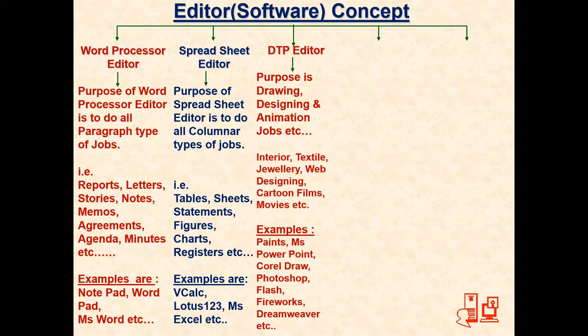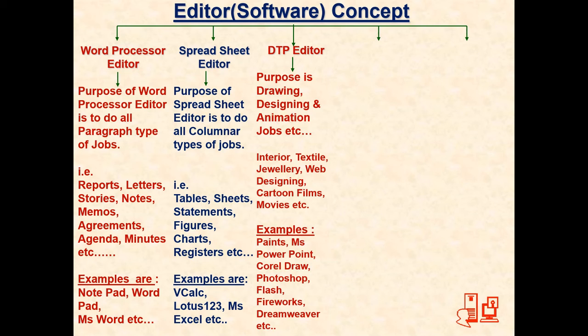For professional drawing, we have CorelDRAW, Illustrator. For image editing, designing, we have Photoshop. For animation, we have Flash and Fireworks. For web designing, we have Dreamweaver. For interior, textile, jewelry, we have AutoCAD. And there are so many lakhs of software available in this category. It is up to you to decide what area you want to cover. Accordingly, you can select the software. These are the three categories which must be used in any office.